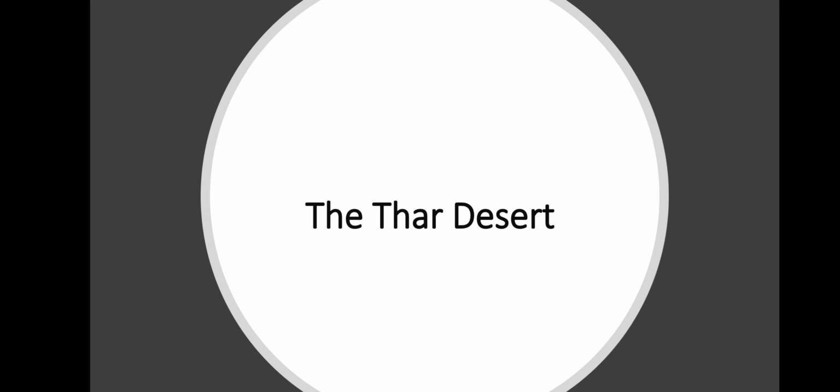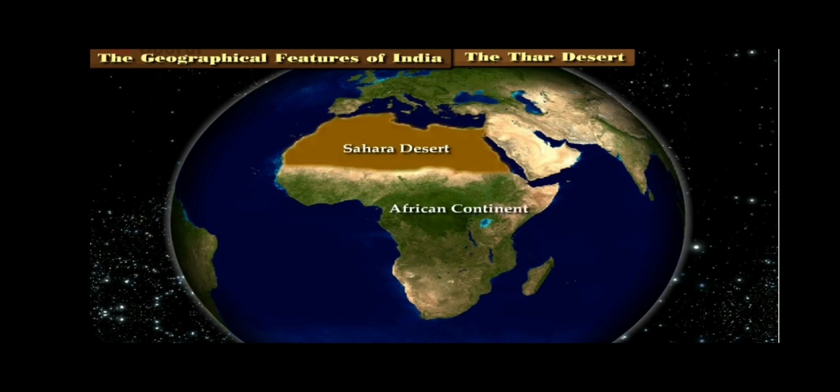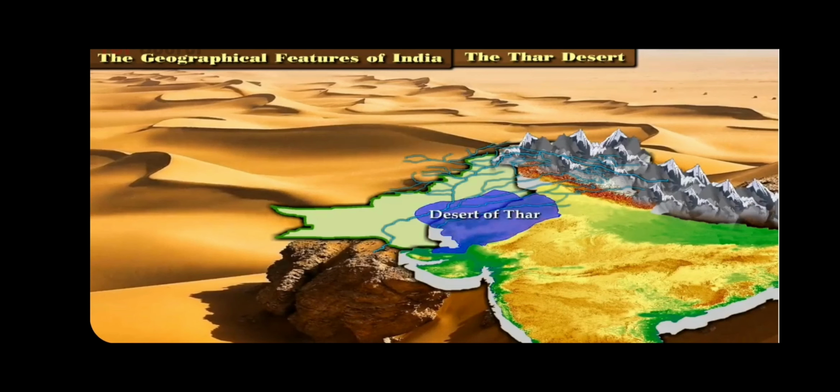The Thar Desert. One third of the entire landmass of the world is occupied by desert. The desert of Thar in India is spread over parts of Rajasthan, Haryana and Gujarat. Some part of the Thar Desert is in present-day Pakistan.